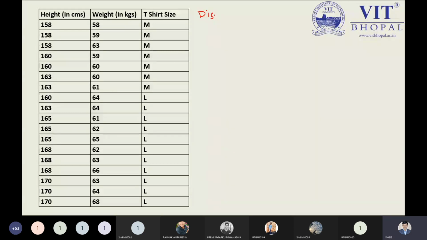So what I'm doing right now is calculating the distance over here, and this distance will be our equivalent distance. I can write it like this. Okay.